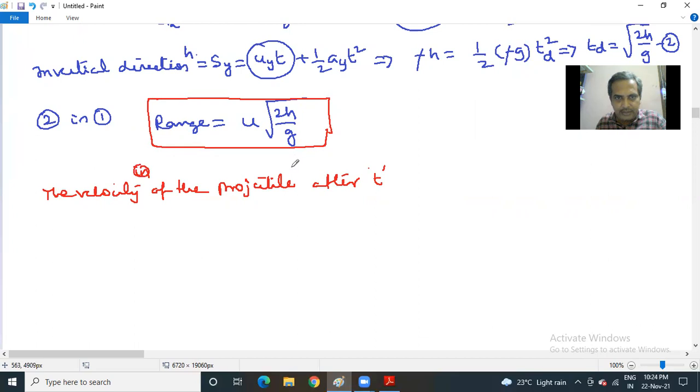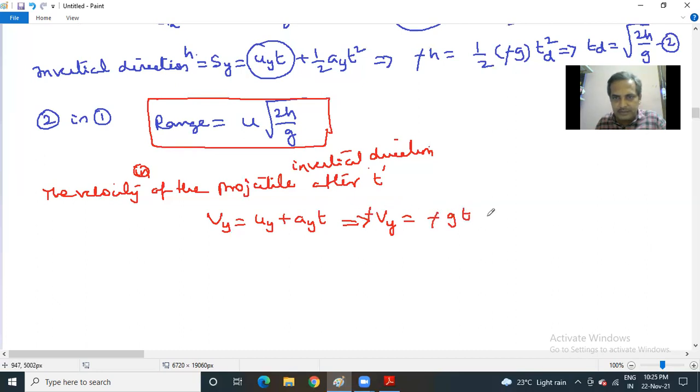Velocity of the projectile in the vertical direction after t seconds. Let us make use of Vy is equal to uy plus ayt. Since we did not provide initial velocity in the vertical direction, Vy is equal to, since moving down, negative, a is permanently negative, that is in the form of g, and t, minus minus cancel. So therefore Vy you will get as gt.